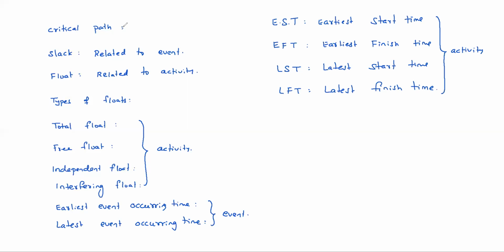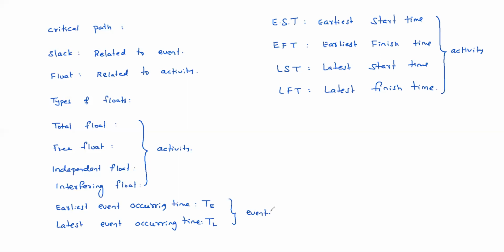One by one we will see. We need to start with the earliest event occurring time. We represent the earliest event occurring time with T suffix E, and the latest event occurring time with T suffix L. These are related to events.